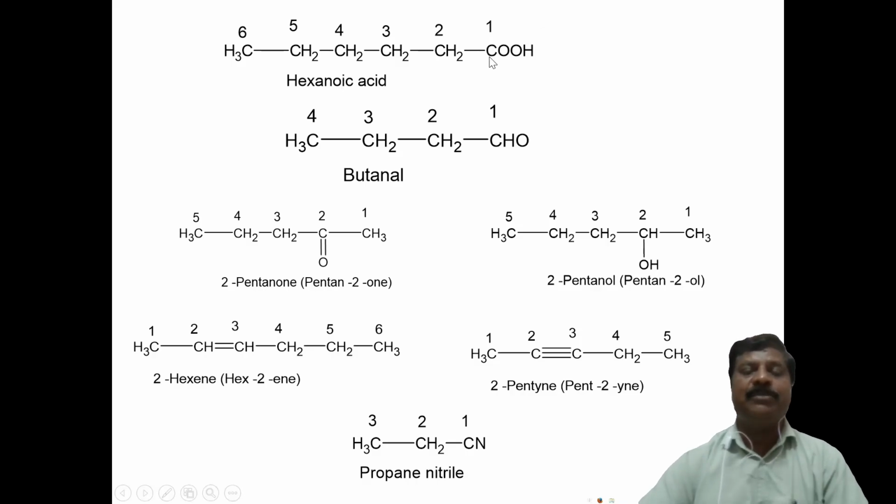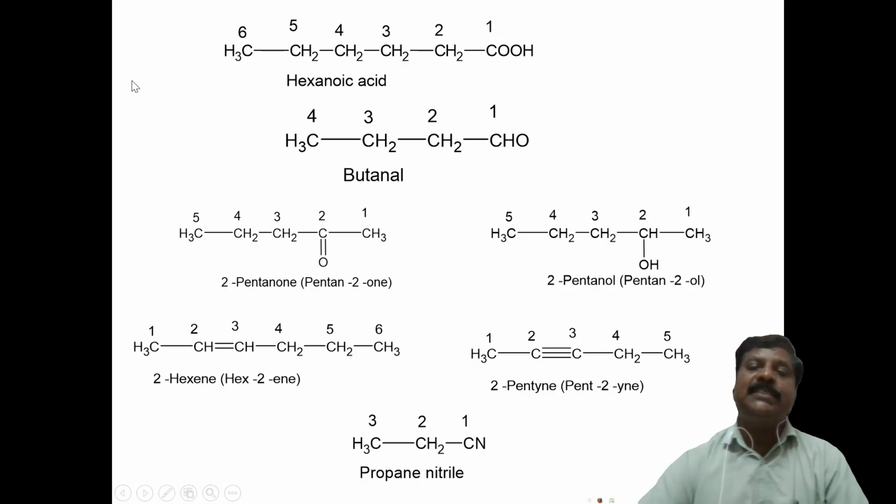Therefore, that carbon atom should be written as 1. Here, this carboxylic acid carbon should be numbered 1. You should not start from here, with 1, 2, from the other end. But from the carboxylic acid carbon atom, you have to give the number 1. 1, 2, 3, 4, 5, 6. Therefore, this is the 6th, so it is called hexane.